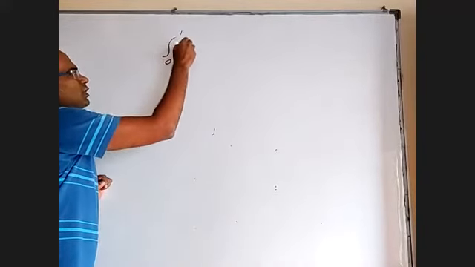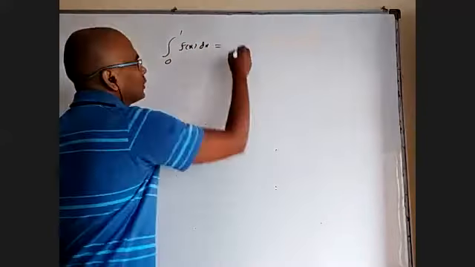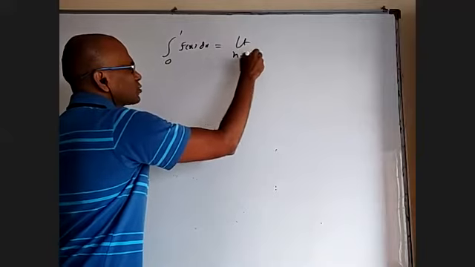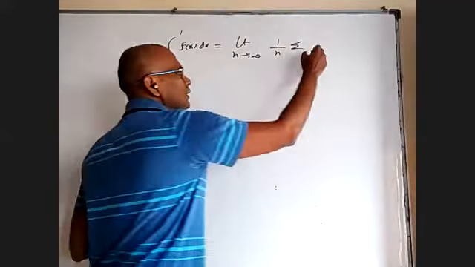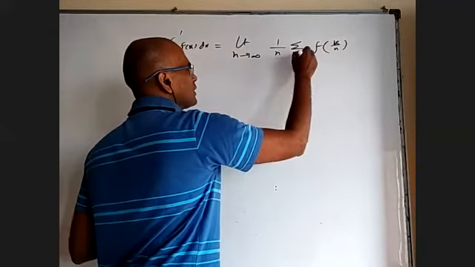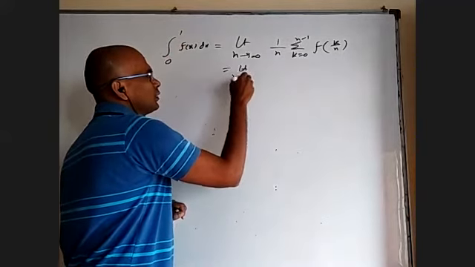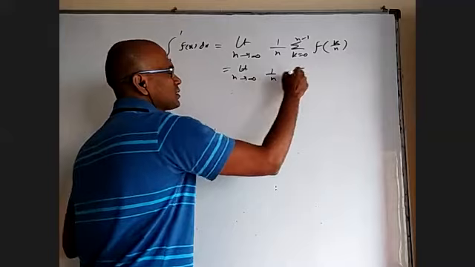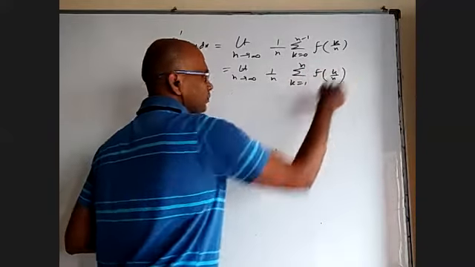The integral from 0 to 1 of f of x dx is equal to the limit as n tends to infinity of 1 by n sigma f of k by n, where k is from 0 to n minus 1, or the limit as n tends to infinity of 1 by n sigma k equal to 1 to n of f of k by n.